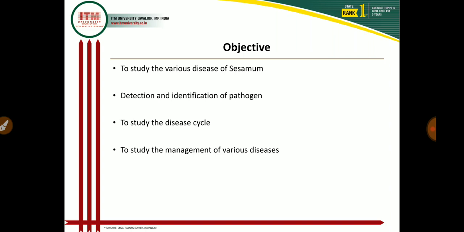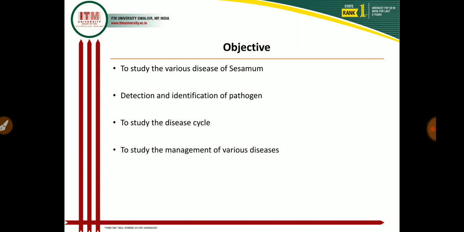Then detection and identification of the pathogen, in which I explain how we detect the pathogen in field conditions that causes a particular disease, and how we isolate and identify it on the basis of symptoms. Then to study the disease cycle, in which I explain the primary sources of inoculum, the secondary sources of inoculum, and how the pathogen completes its disease cycle in the host.